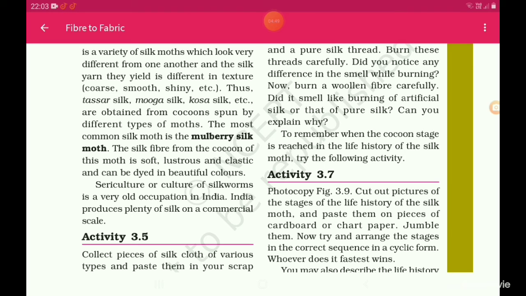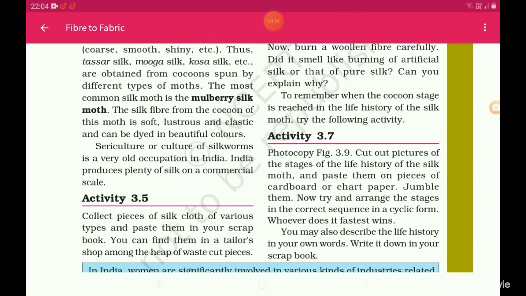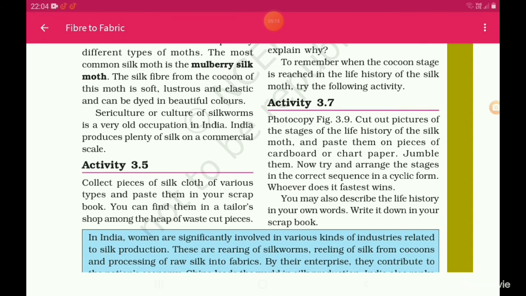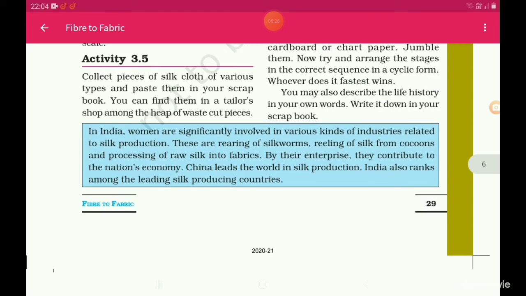To remember when the cocoon stage is reached in the life history of the silk moth, try the following activity. Activity 3.7. Photocopy figure 3.9. Cut out pictures of the stages of the life history of the silk moth and paste them on pieces of cardboard or chart paper. Jumble them. Now try and arrange the stages in the correct sequence in a cyclic form. Whoever does it fastest wins. You may also describe the life history in your own words. Write it down in your scrapbook.